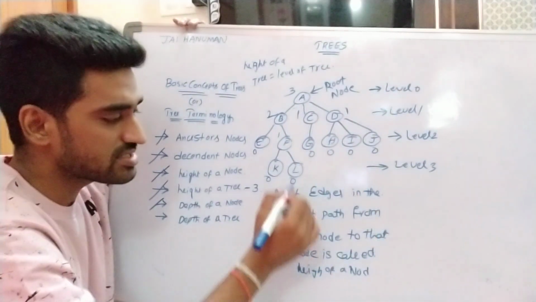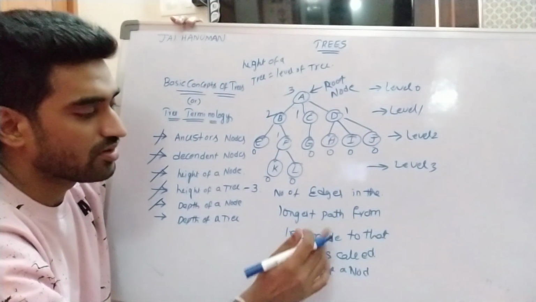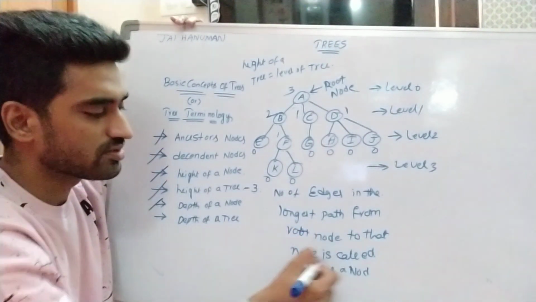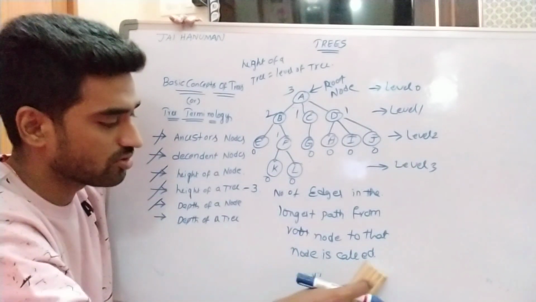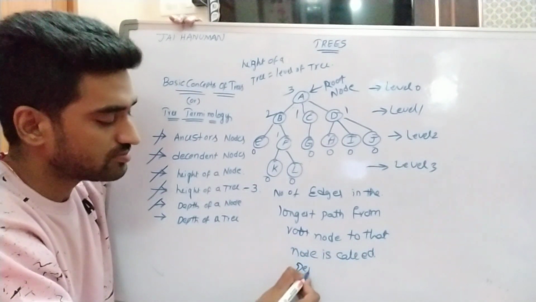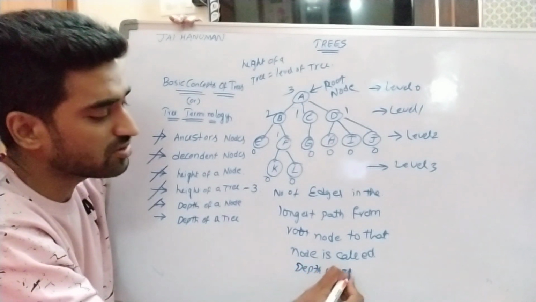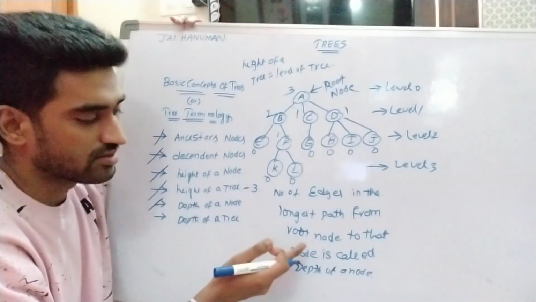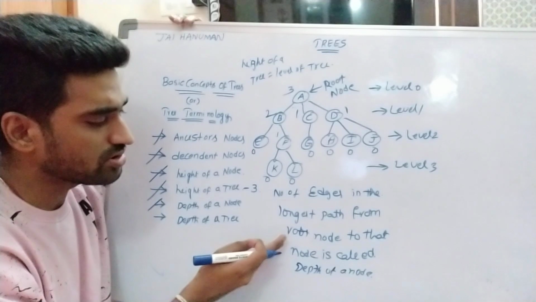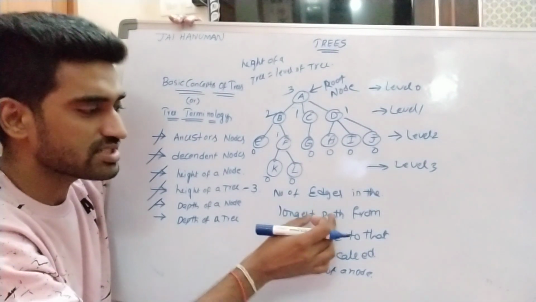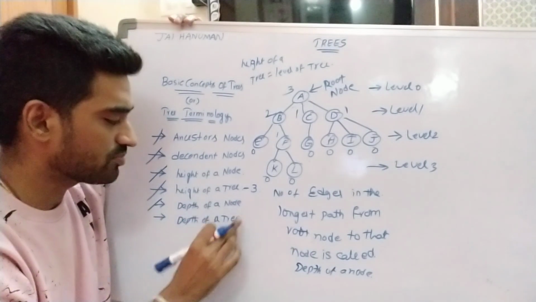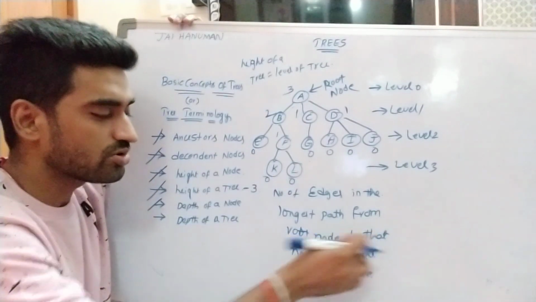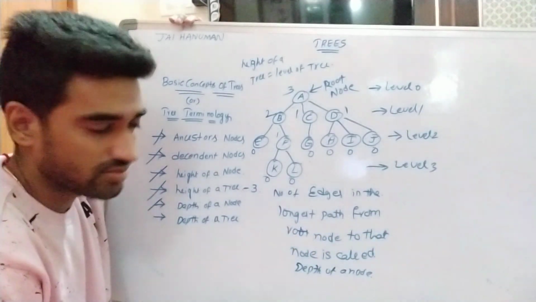So number of edges in longest path from root node to that node is called as depth of a node. Depth of a node. So height of a node is leaf node to that node, largest path, number of edges, right? So root node to that node, longest path, number of edges is said to be depth of a node, right? So number of edges in the longest path from root node to that node is called as depth of a node, right?